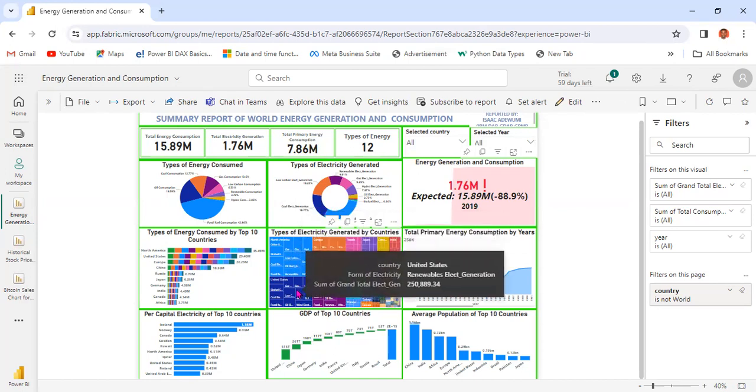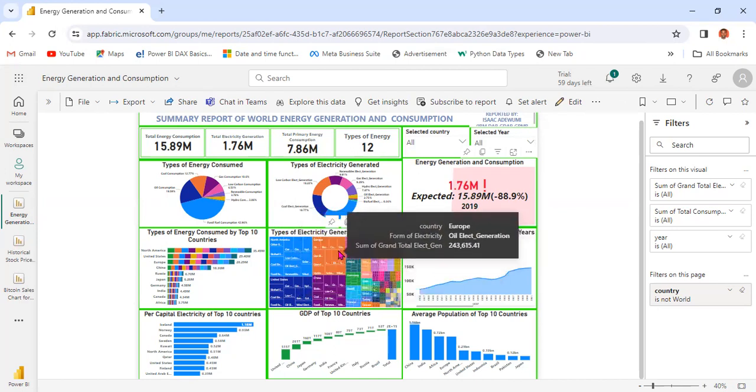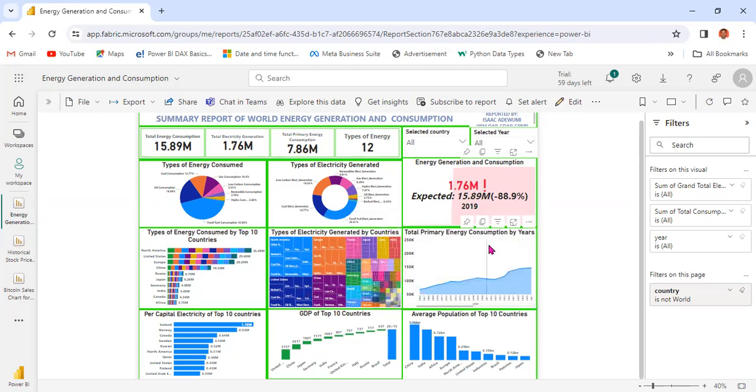This one is telling us about the United States of America. Another color here is for Europe, and so on. This chart is giving us the total primary energy consumption by years. Here we can see the lowest year to be 1966, while the highest year is 1991.